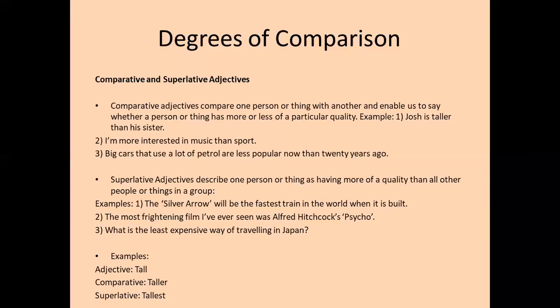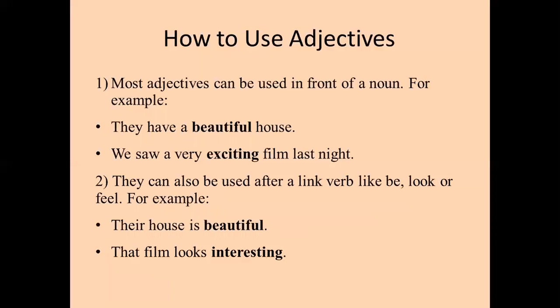An example of how we turn an adjective into comparative and superlative is given here. If the base adjective is tall, then the comparative is made from it, taller, by adding er, and the superlative, tallest. So tall, taller, tallest, and then old, older, oldest is of course another example. But in other cases this rule does not apply. In those cases we either add more, most, or less, least. So beautiful, more beautiful, most beautiful. Now, how to use adjectives?